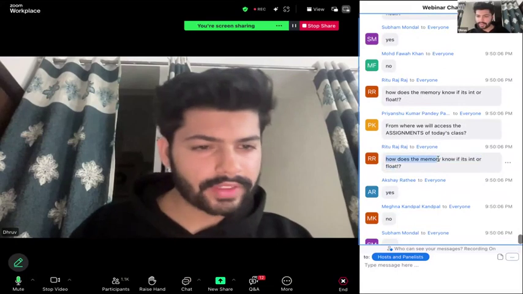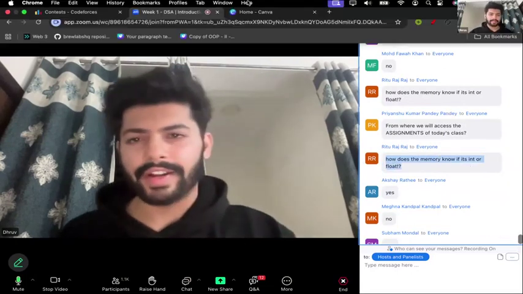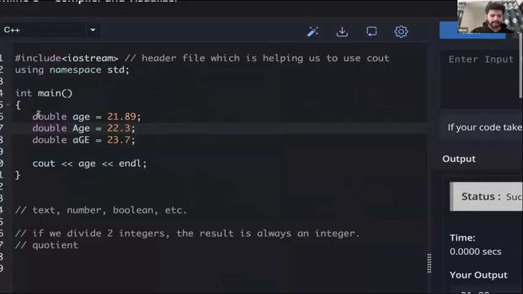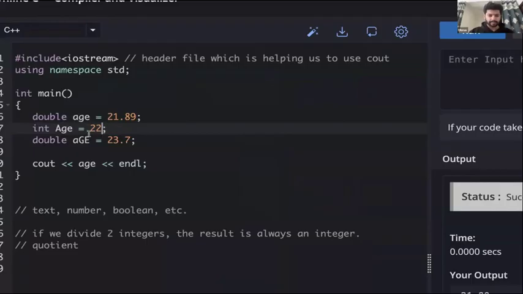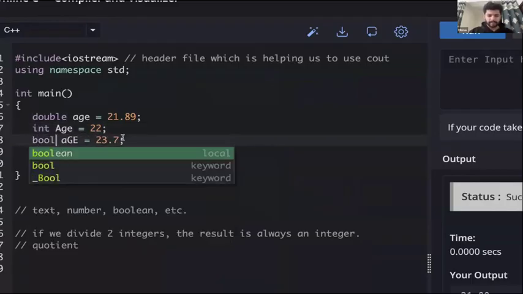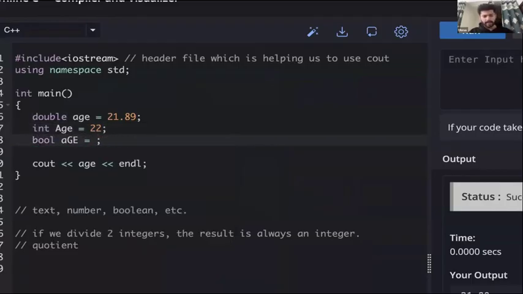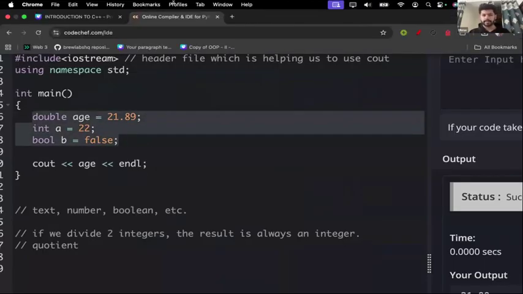So how does memory know it is int or float? So we tell it, right? While we are creating a variable, we tell it, "Achha, it is a double, it is an integer, it is, let's say, a boolean." So computer will know by this. Let's say this is maybe variable A, this is B, right? So while we create these variables, we have to tell what type it is, and computer will remember that for us.